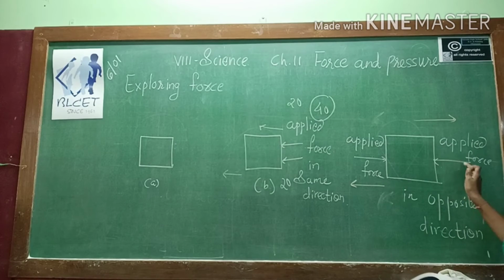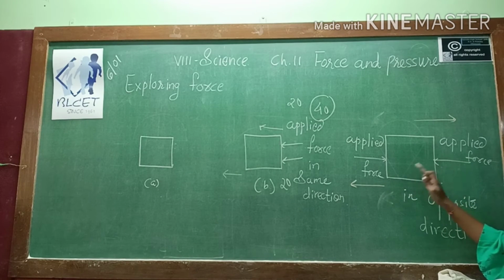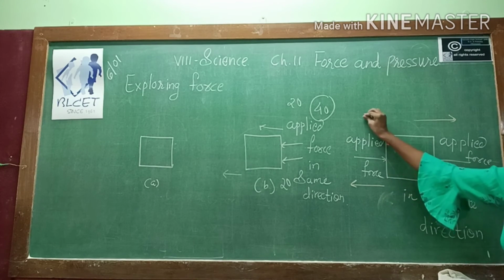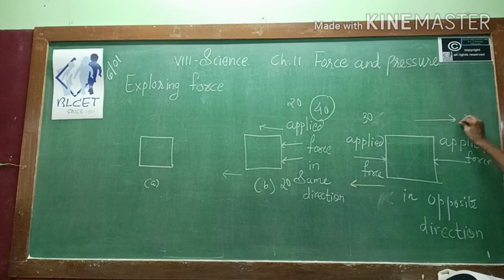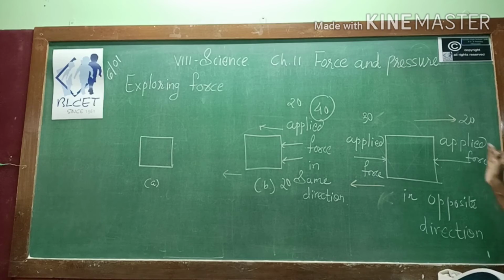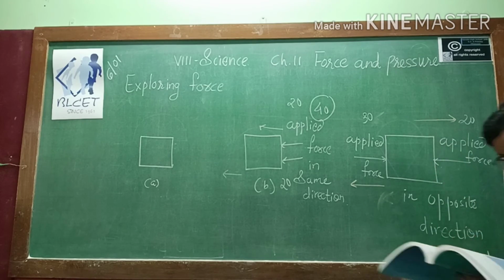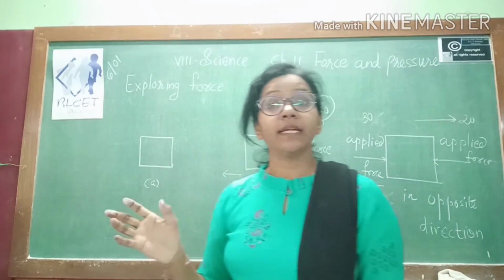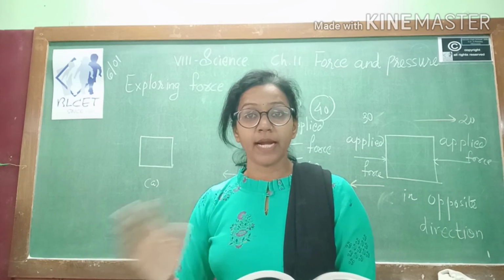Suppose here both are applying force but in the opposite direction. If this person applied force 30 times and this one 20 times, then the object moves in this direction 10 times. Why? Because it is more. So we have to take the difference when the force is applied in the opposite direction.